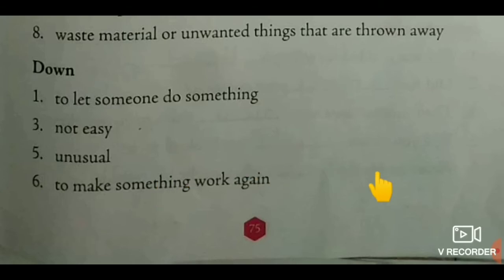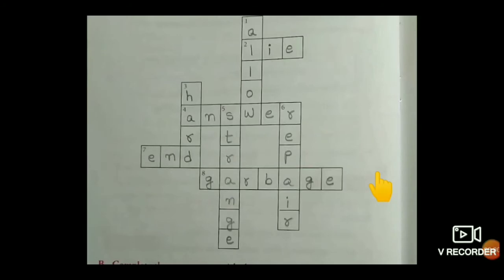Page number 76. So, children, here we have a puzzle. With the help of these following clues, that means before page clues, we can fill this grid. Understood, children? Okay. See the first one. When someone says something that is false, that means lie. Okay? Second one. Fourth one.